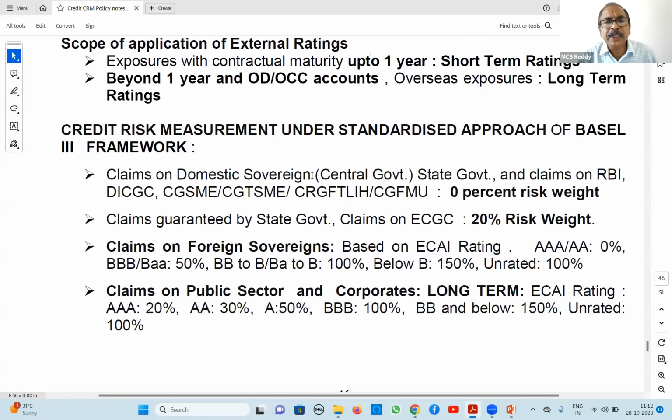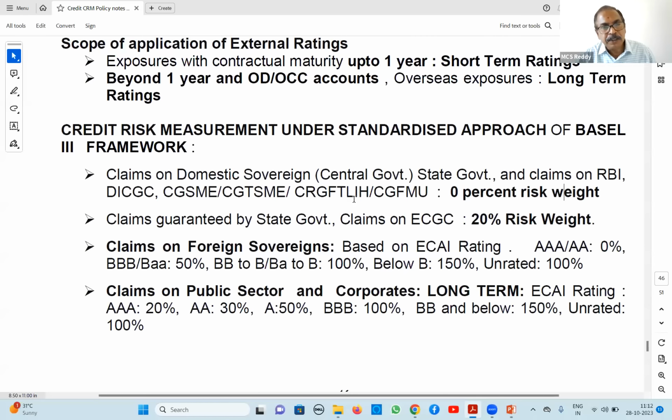Domestic sovereign means central government or state government, and claims on RBI, DICGC, CGTMSC, wherever credit guarantee is given. Now, so many guarantee schemes are there. We are discussing them in the next session. Wherever such guarantees are there, up to that guarantee, it is 0% risk weight.